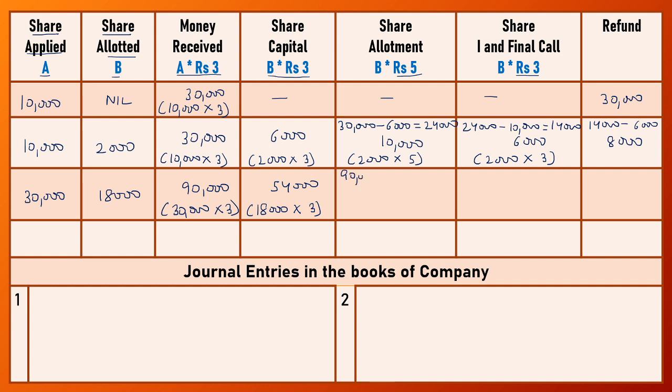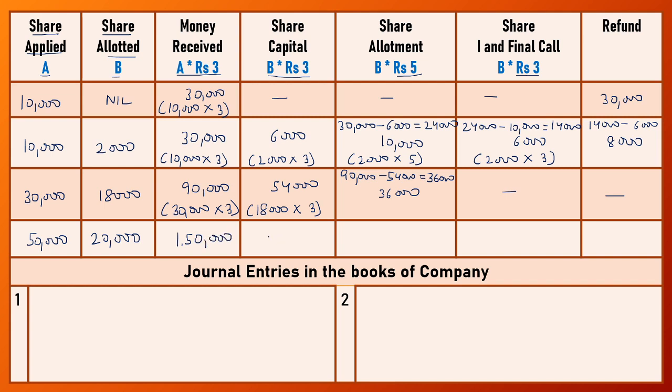Now after deducting application money, the company has 36,000 and the allotment money due on 18,000 shares, 18,000 into 5, is 90,000. But we have only 36,000, so we adjust the whole amount with share allotment. No amount remains, so no amount is adjusted towards first and final call and no amount is refunded back to the public. So the company received 50,000 applications and the company allotted 20,000 shares. Amount received by the company at the time of application is 1,50,000.